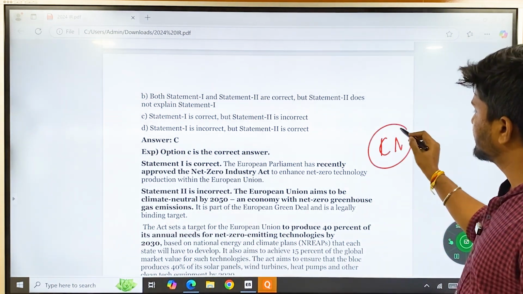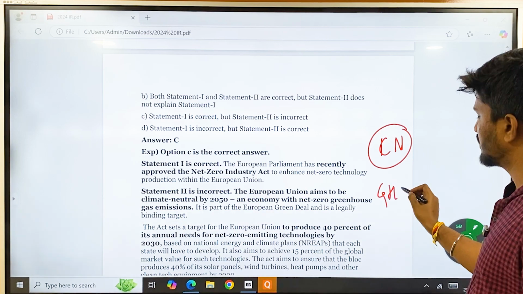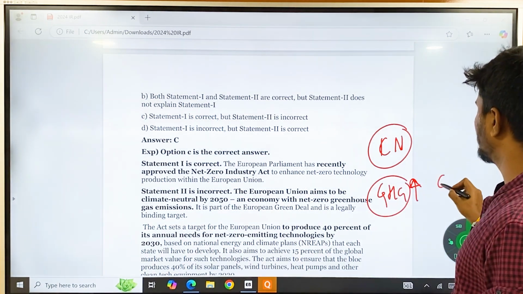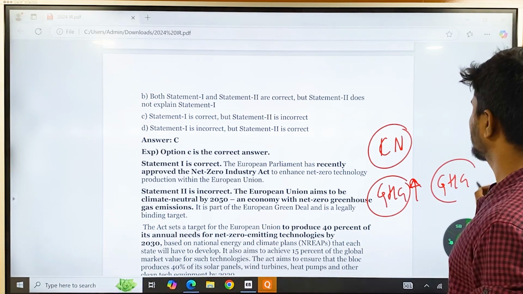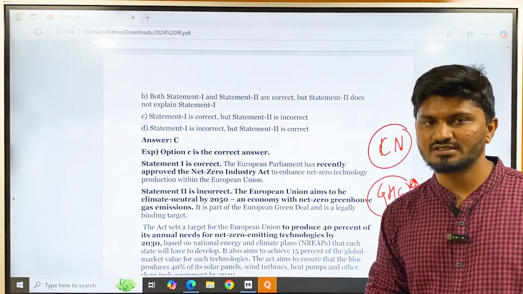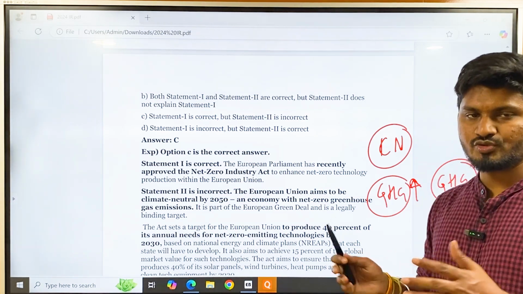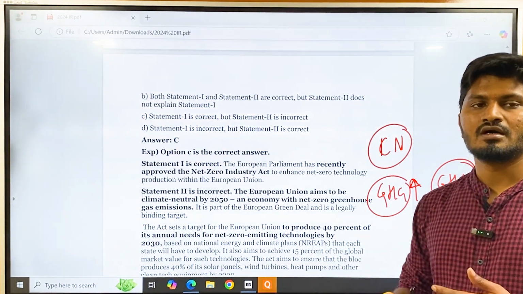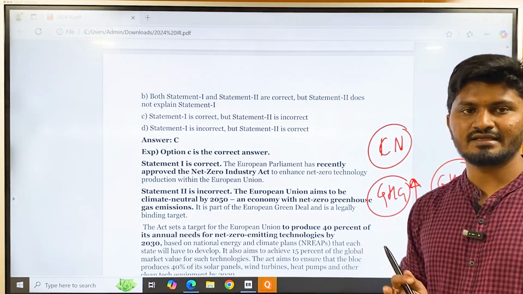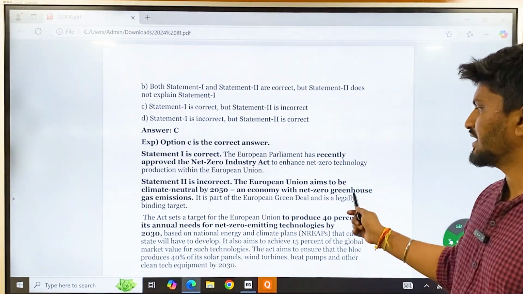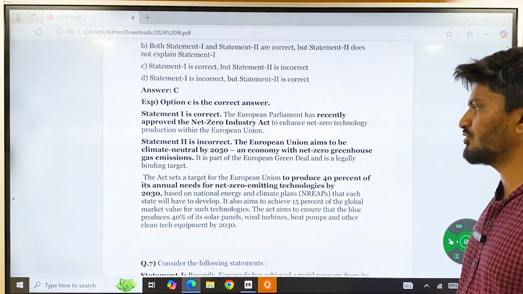Whatever greenhouse gases you are emitting, you are absorbing the same amount, by use of clean technology or by afforestation or by carbon sequestration or carbon capture storage methods, etc. Anything it can be. That is carbon neutrality. But the time period here is 2050 and not 2040.